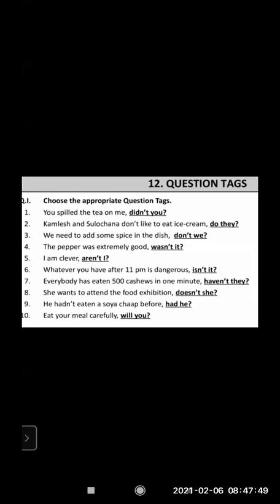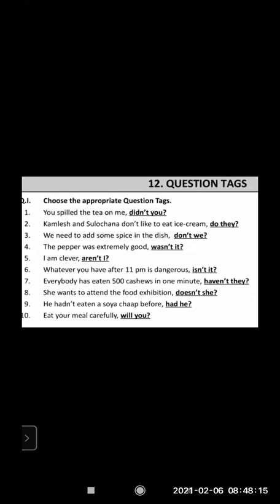The second one I am reading. You can see the second one. Do they? We need to add some spice in the dish. So, the sentence obviously is affirmative. Don't we? The pepper was extremely good, wasn't it? So they have filled it.